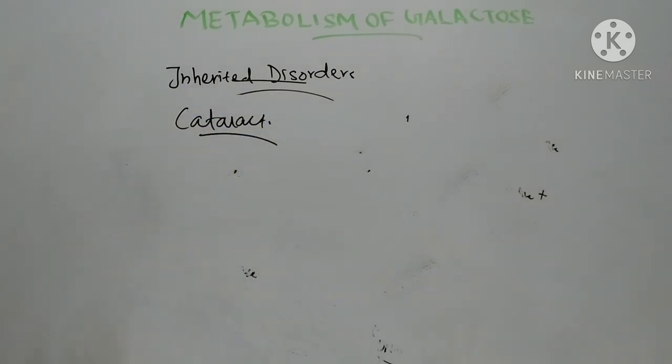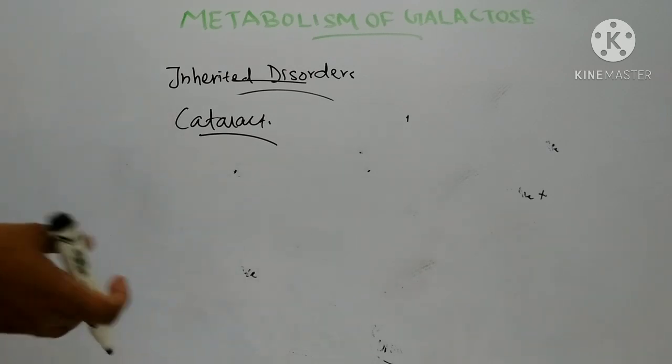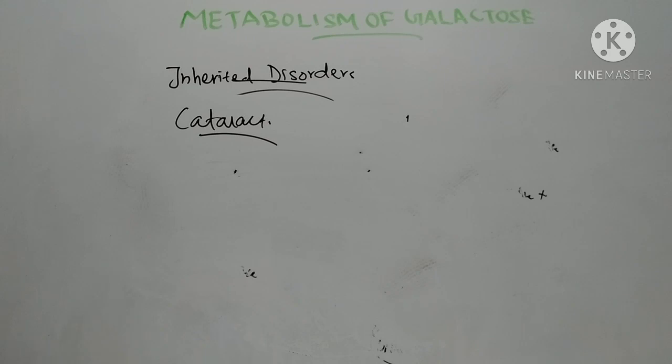So let's see the causes of this cataract. Galactose cannot be converted to galactose 1-phosphate, so the pathway does not take place and galactose accumulates.